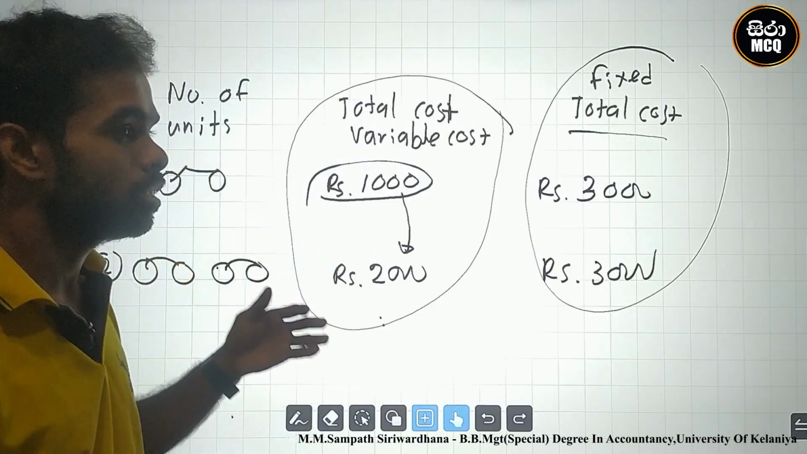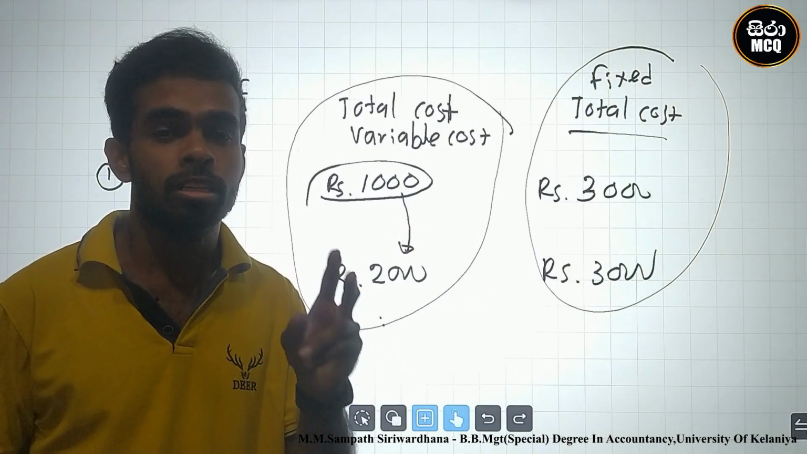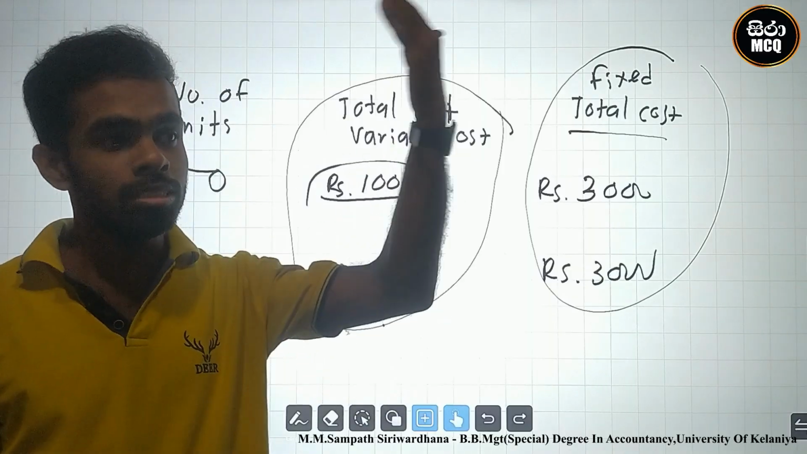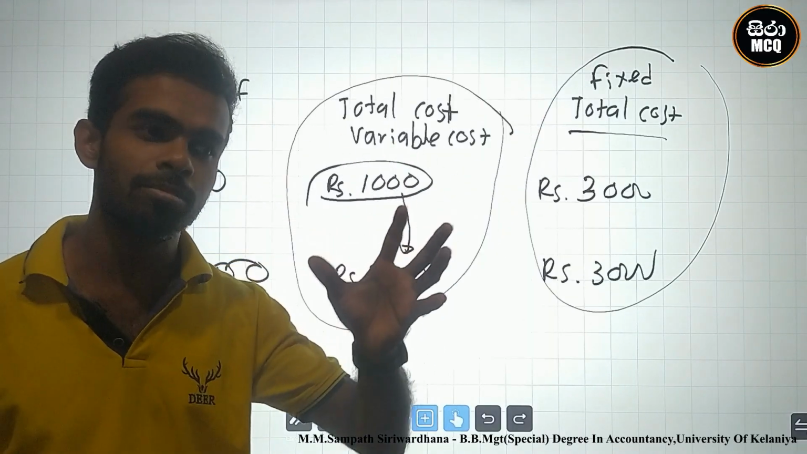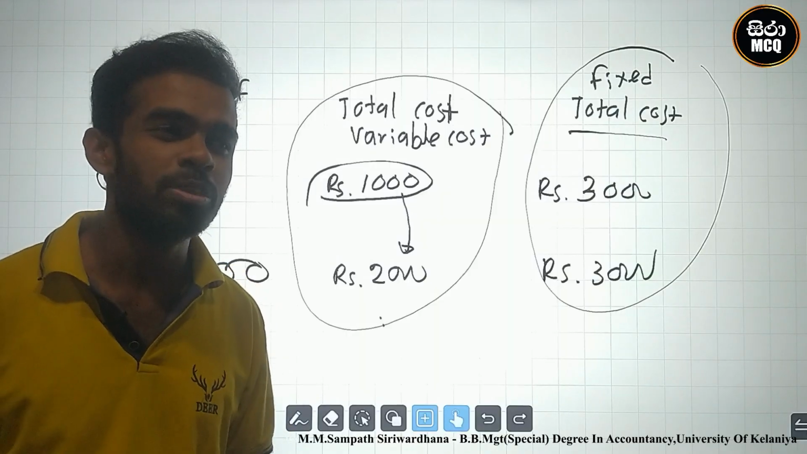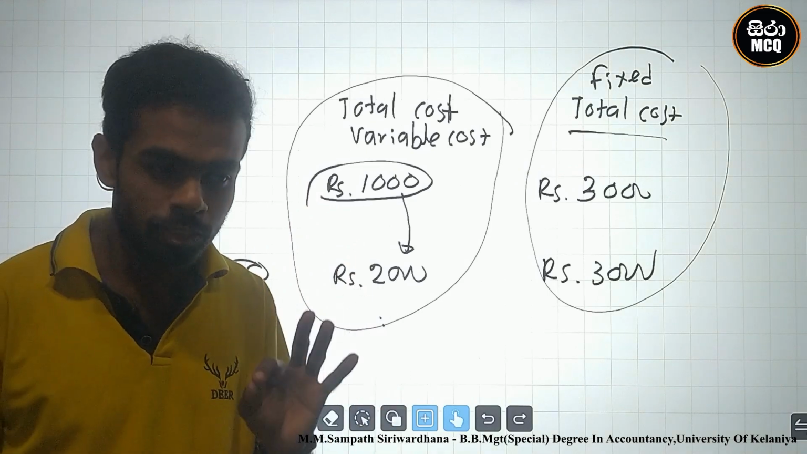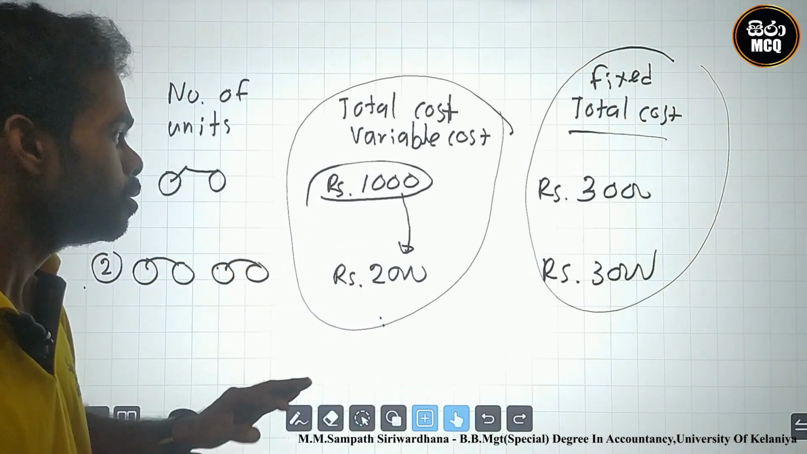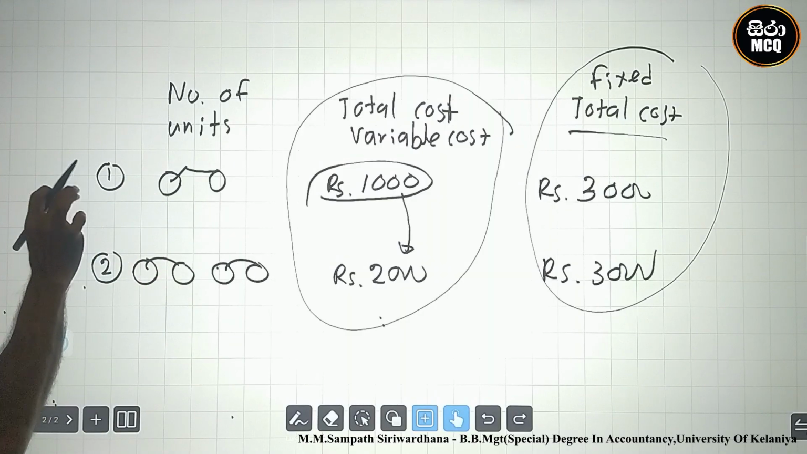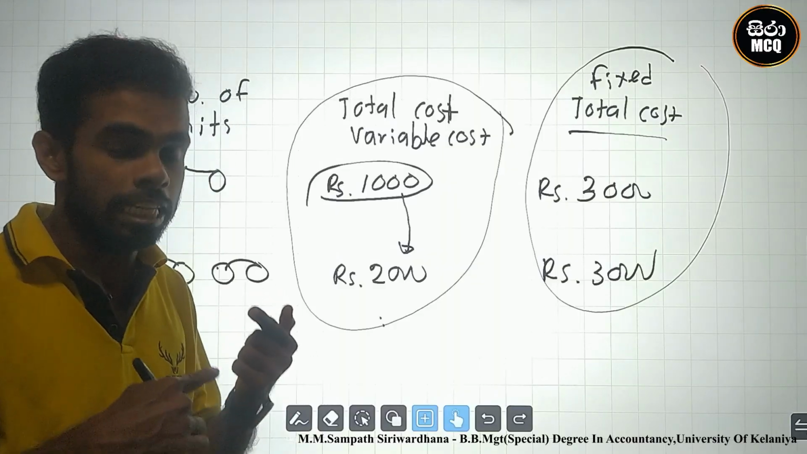Why? At production level 3, you must include tires and tubes for 3 bicycles. With 1,000 bicycles, how many tires and tubes? It should be 2,000. Therefore, tires and tubes are a variable cost, because as the number of units increases, the cost of tires and tubes should increase.